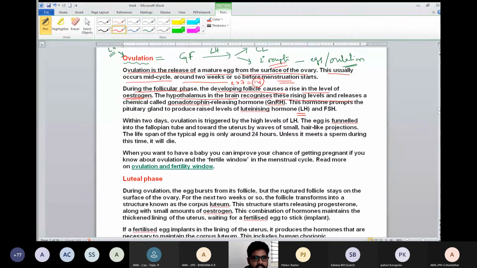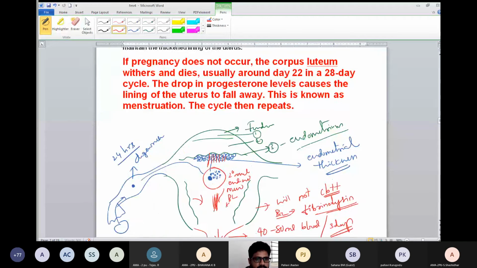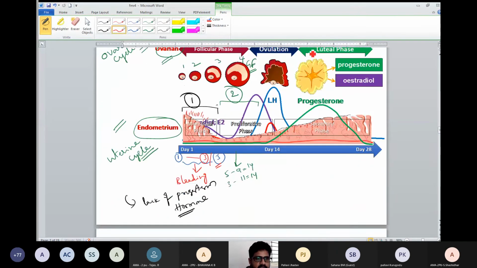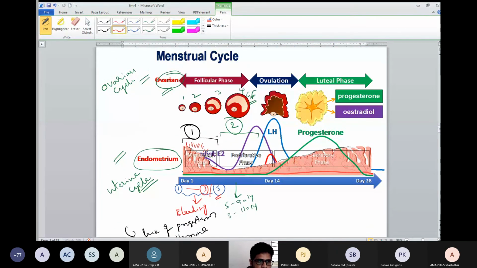I'll tell you a small equation, guys. What actually happens? In this picture, every growing follicle releases estrogen, and the estrogen levels increase. These estrogen levels strike LH. When LH comes, it acts on the Graafian follicle, then the secondary oocyte will be released, and the follicle will become the corpus luteum.